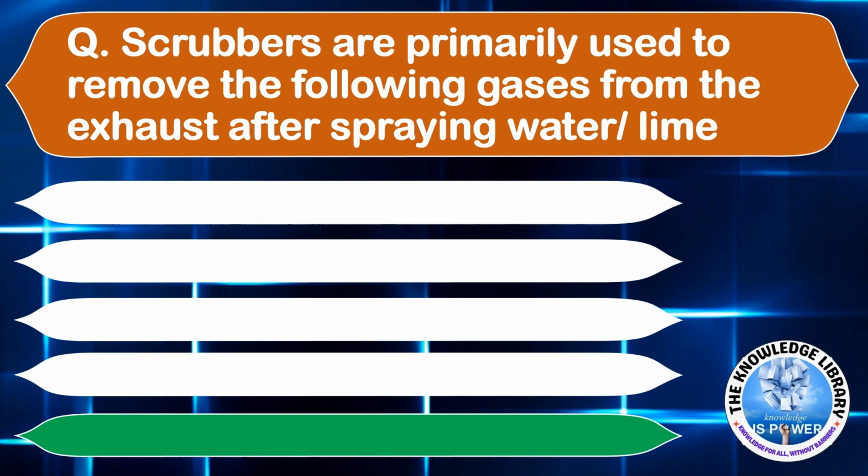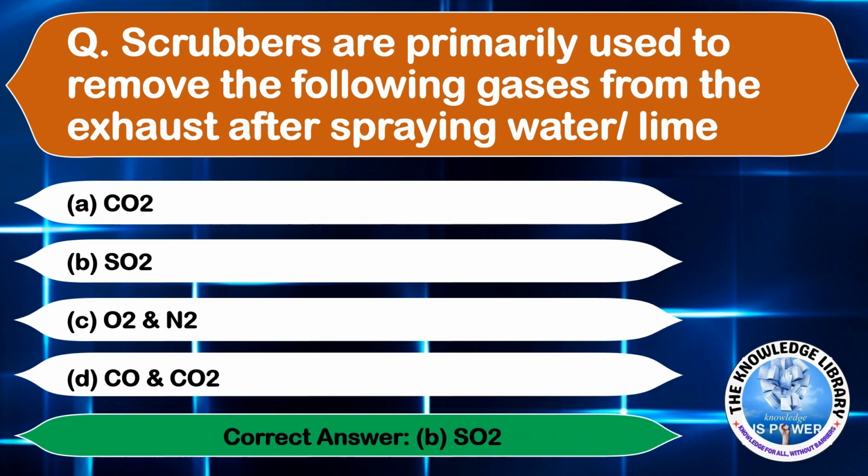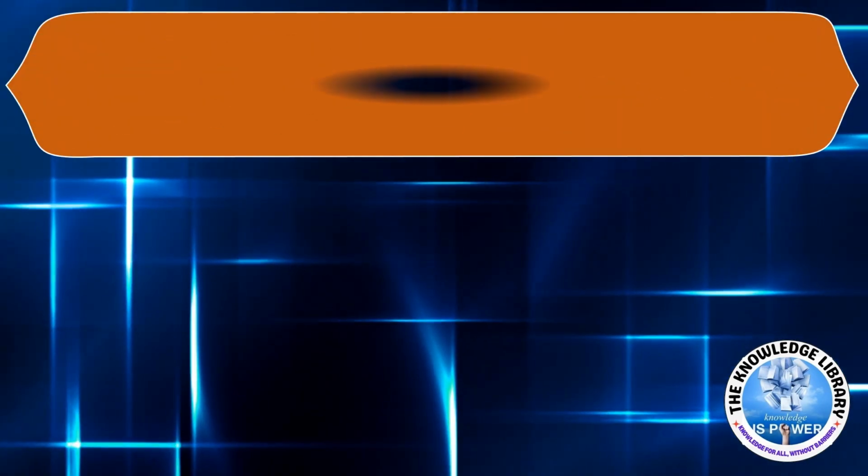Scrubbers are primarily used to remove the following gases from the exhaust after spraying water or lime. Option A, CO2. Option B, SO2. Option C, O2 and N2. And option D, CO and CO2. The correct answer is option B, SO2. Moving on to the next question.